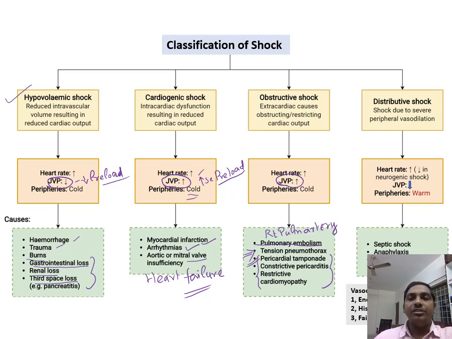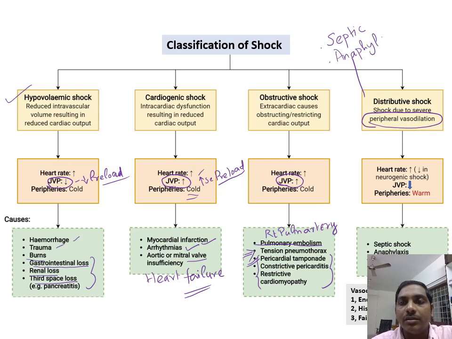And the third one is distributive shock. Distributive shock is nothing but the shock that occurs due to severe peripheral vasodilation, as described in the previous slide, wherein we described the distributive shock. So in distributive shock, the peripheries will be totally vasodilated. The common types of distributive shock, one is septic shock, another one is anaphylactic shock. Anaphylactic shock is something that occurs as a result of anaphylaxis. And neurogenic shock, that is spinal cord injury, neurogenic shock.